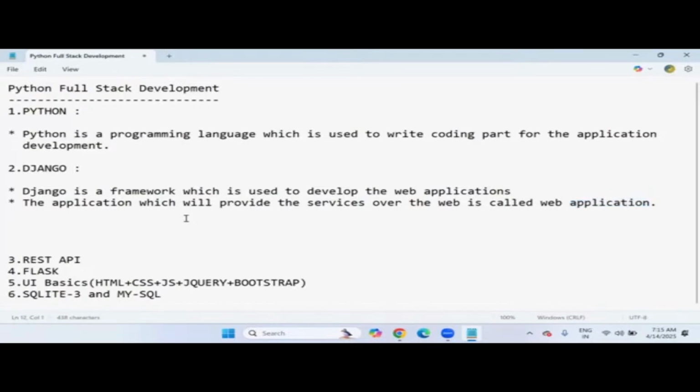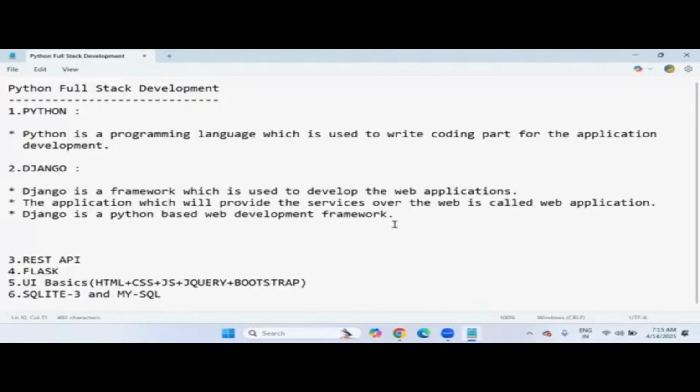Okay, fine. But I'm saying that Django is a framework, and Django is a Python-based framework. Django is a Python-based web development framework. It's completely a Python-based web development framework.